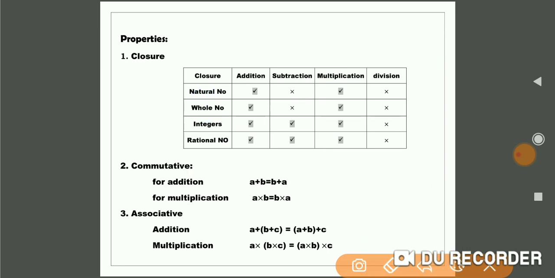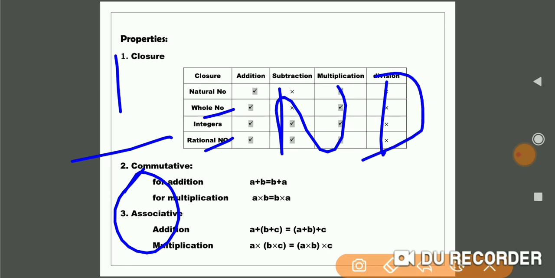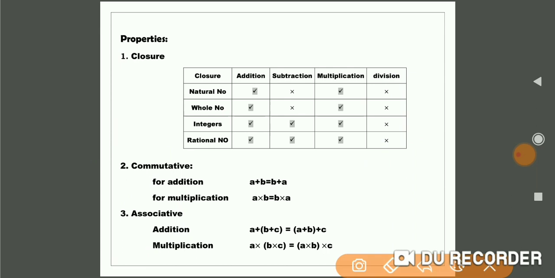Then when you take rational numbers, the addition is closed, subtraction is closed, and multiplication is closed. Division is closed apart from one case. When you take the division of a rational number by 0, such as 1 by 0, it is not defined. In such a case division is not possible. Therefore we can say that rational numbers are not closed in division.